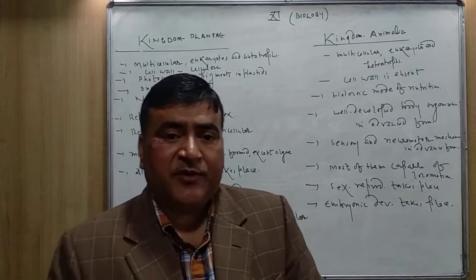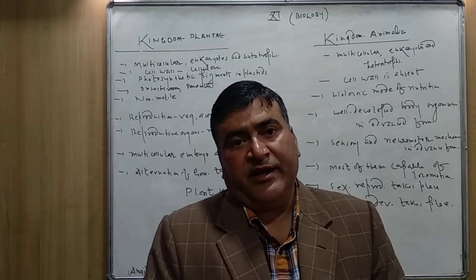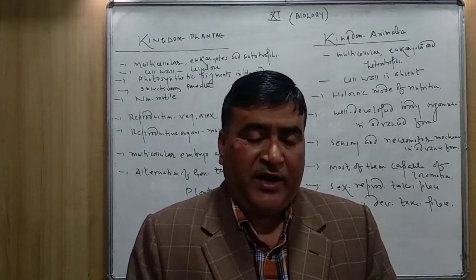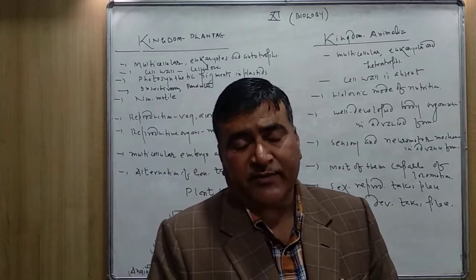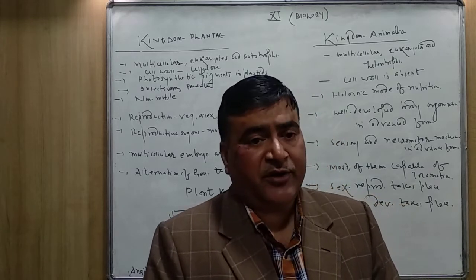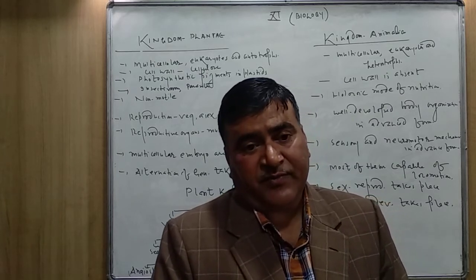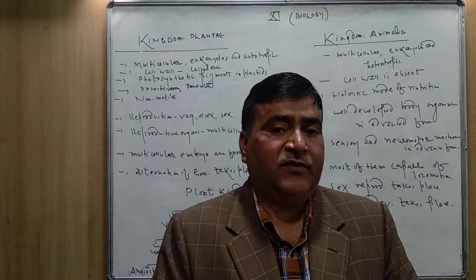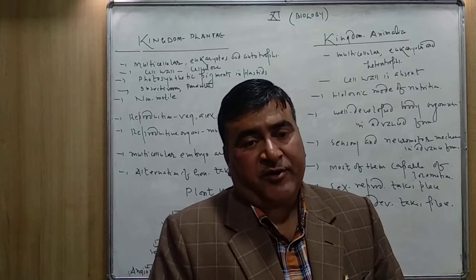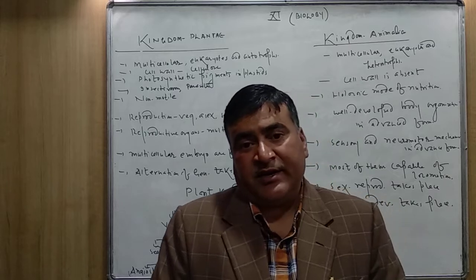And sexual reproduction also takes place, whether in lower plants or higher plants. In lower plants like algae, the sexual reproduction may be isogamous, anisogamous, oogamous. And in the higher plants, the plants reproduce by well-developed multicellular reproductive organs. You can take the example of the flowering plants. The flower is the reproductive organ, and the male reproductive organ is known as the stamen, and the female reproductive organ is the carpel.